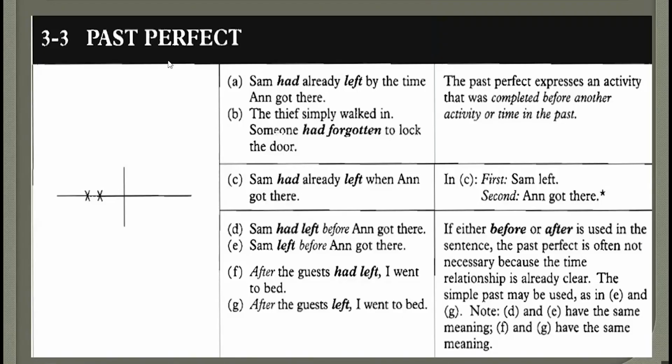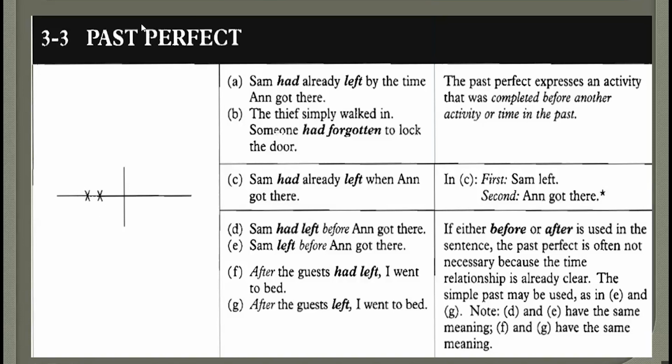When it comes to the past perfect, basically look at this timeline. It will explain everything to you. You can see the past here, and that's the present moment, and this is the future. Now you have two actions in the past, and one of them happened and finished, and it got completed before another action got started. So in this case, we use the past perfect for the first action and the past simple for the second one.